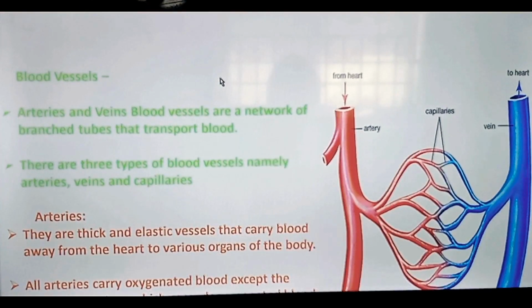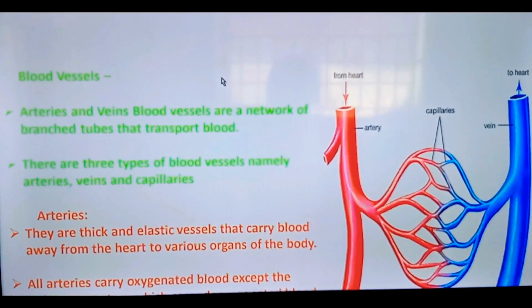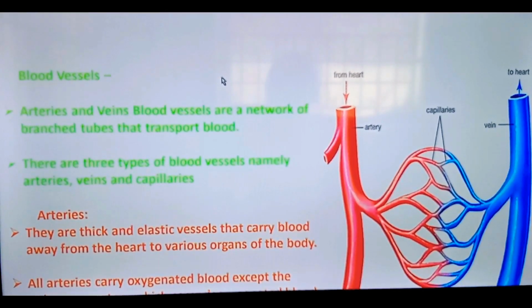Good morning, students. Today we are going to learn the second part of lesson number 14, that is 14.13, blood vessels. Blood vessels are a network of branched tubes that transport the blood in our body. There are three types of blood vessels. They are arteries, veins, and capillaries.